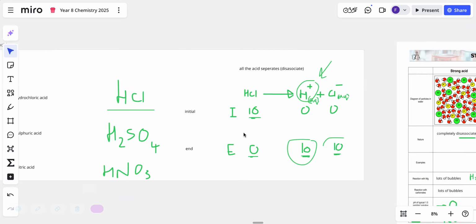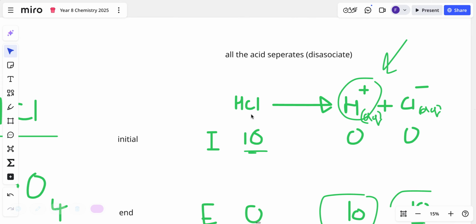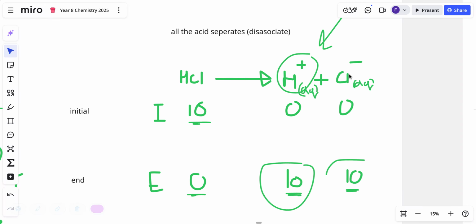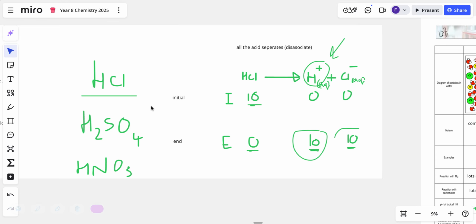All right. So if you look at HCl, it actually breaks down into 2 ions, H plus ions and Cl minus ions. You'll see in all 3 there's an H, and the H plus ion is what makes an acid an acid.